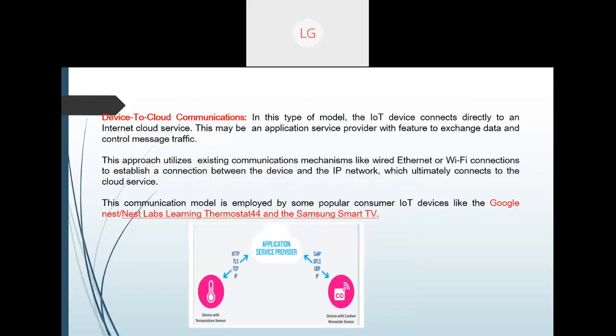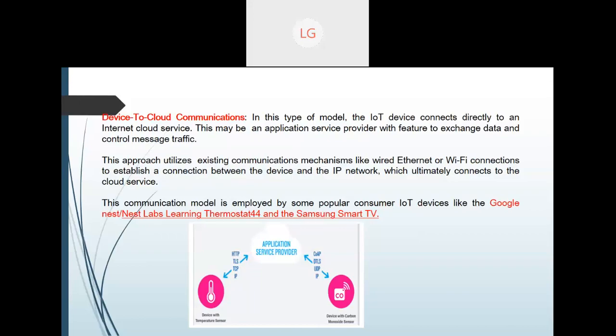The second communication model I want to discuss is device to cloud. Here I'm not talking about device to device. The IoT device is directly connected to the application service provider, your cloud service provider. In this diagram, a temperature sensor sends messages to the cloud, and a device with a carbon monoxide sensor also goes to the cloud, and vice versa.